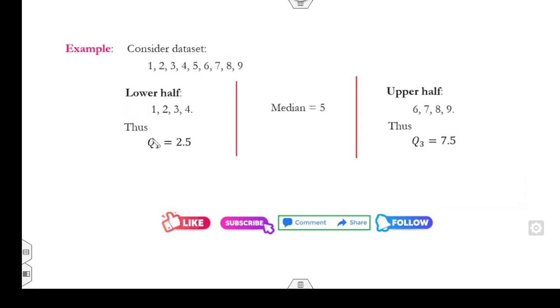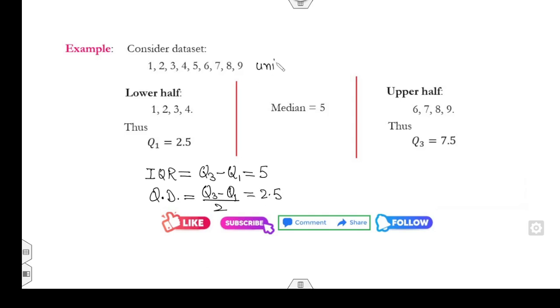Fine. And once you know the Q3 and the Q1, you can calculate the interquartile range, which is defined as Q3 minus Q1, and 5 is the right answer. Similarly, if you want to calculate the quartile deviation, that will be (Q3 minus Q1) / 2, which comes to be 2.5.